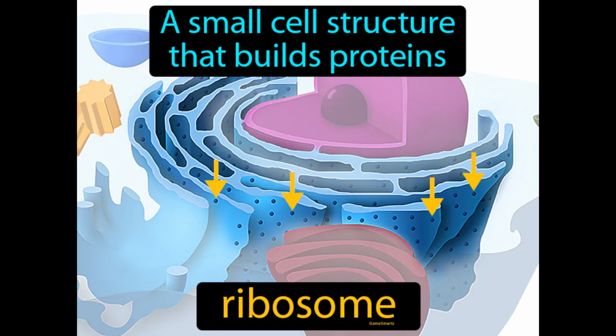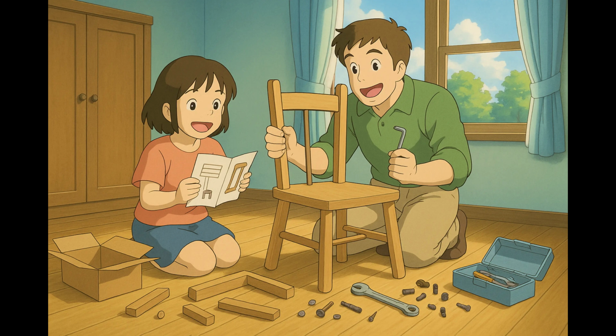A small cell structure that builds proteins. Ribosome. A ribosome is a tiny machine inside cells that links together amino acids to make proteins. Imagine trying to assemble a piece of furniture from a box filled with various parts and screws. Just as you need instructions and tools to piece it all together into a functional chair or table, a ribosome in a cell uses